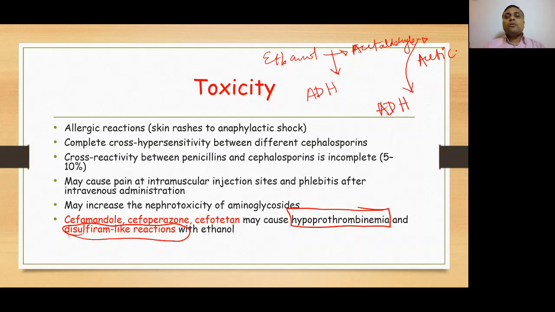When we talk about disulfiram, disulfiram is one of the drugs which blocks degradation or metabolism of ethanol by blocking this aldehyde dehydrogenase enzyme. When we block aldehyde dehydrogenase enzyme, ethanol will be converted to acetaldehyde, but this acetaldehyde will not be able to convert into acetic acid. Accumulation of this acetaldehyde in the body will lead to flushing, hypotension and severe headache.